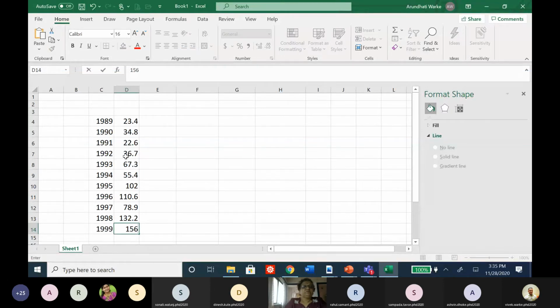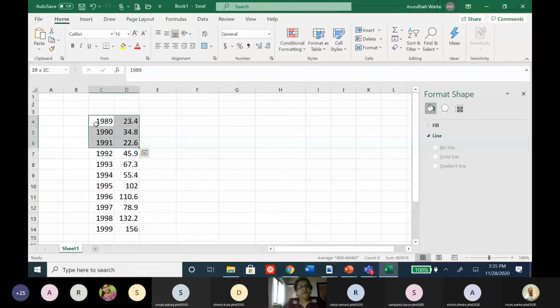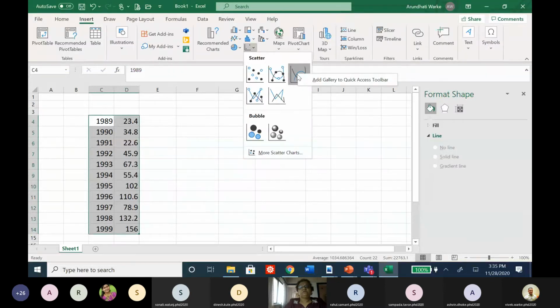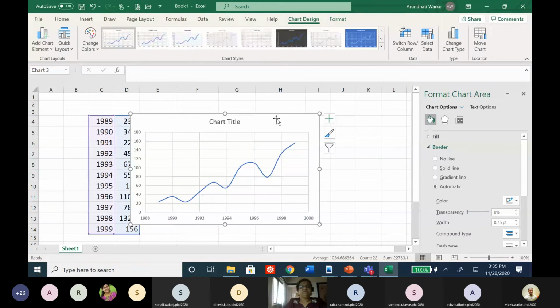156. Something like this. Some changes are made to see the nature of the curve. Okay. Now observe it once again. I'm selecting all these, both the columns, and then go to insert. Then you can choose this chart. Okay, choose it. So we get this type of chart.